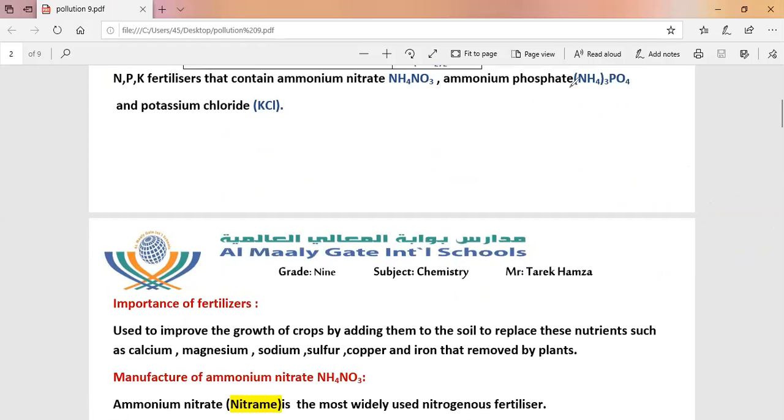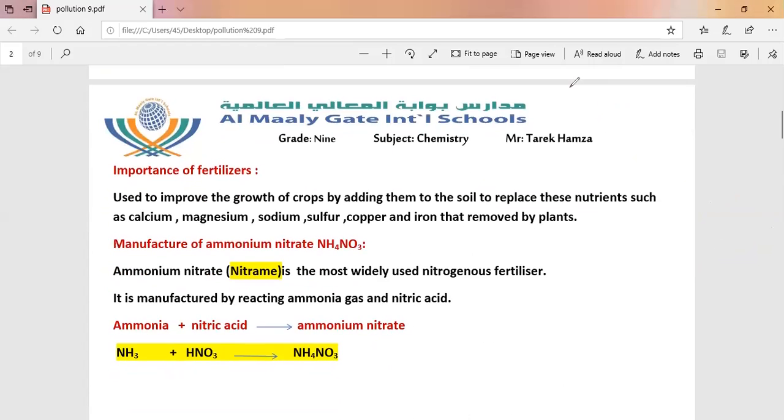Importance of fertilizer. Listen to me carefully, this is an important question. What is the importance of fertilizer? Fertilizer is used to improve the growth of crops by adding it to the soil to replace nutrients such as calcium, magnesium, sodium, sulfur, copper, and iron that are removed by plants.